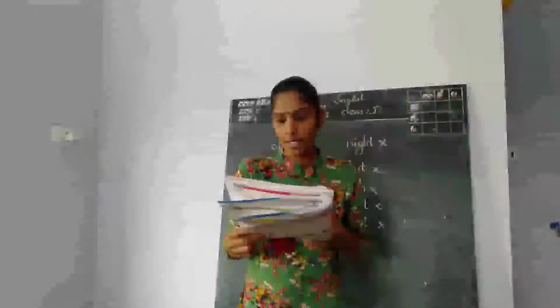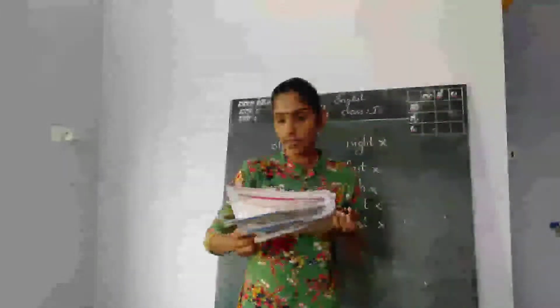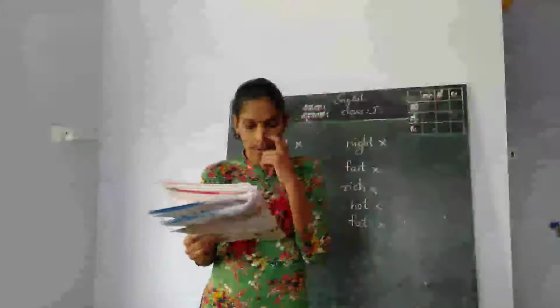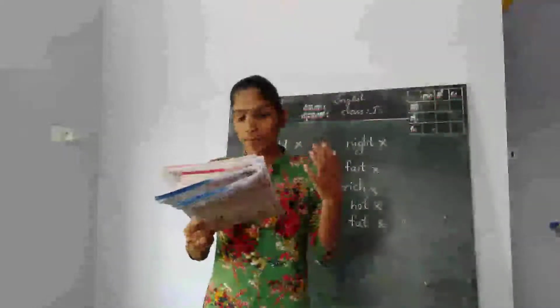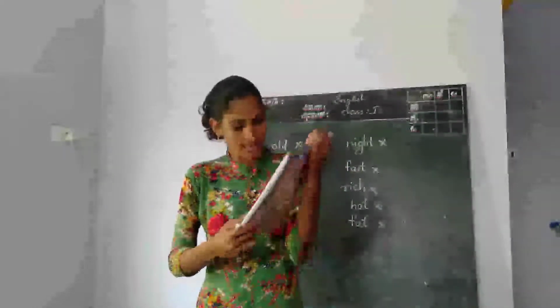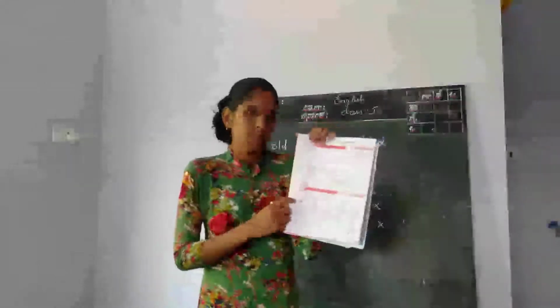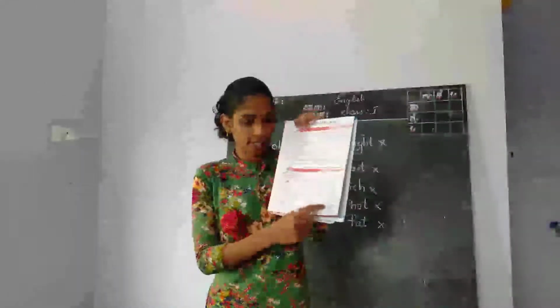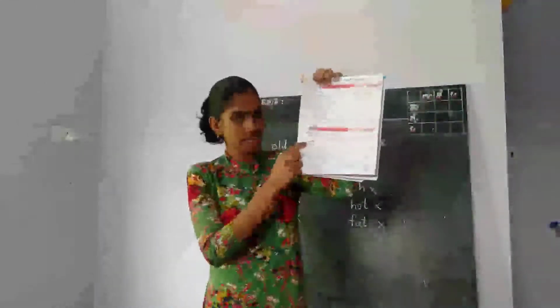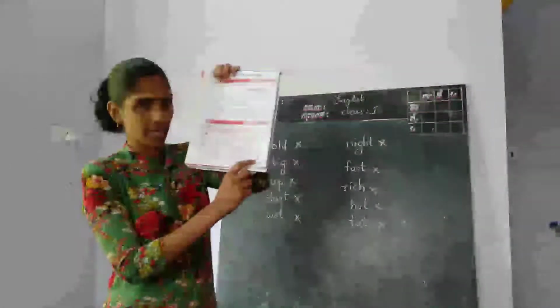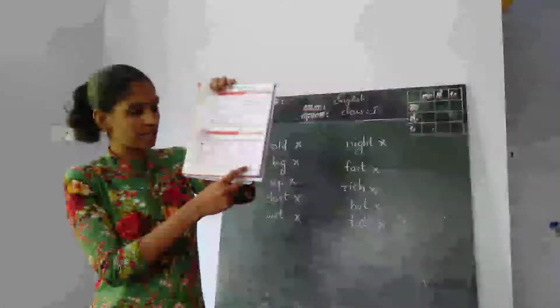Read aloud the following words. Color the boxes with words that make the short E sound to help the mouse find the cheese. Here the mouse is here and the cheese is here. It wants to find the cheese.